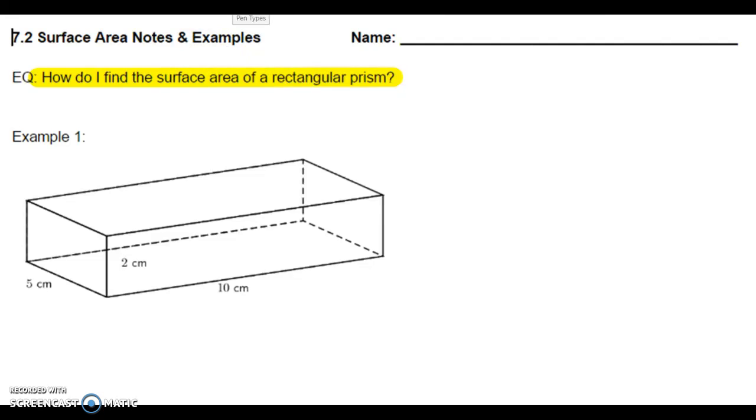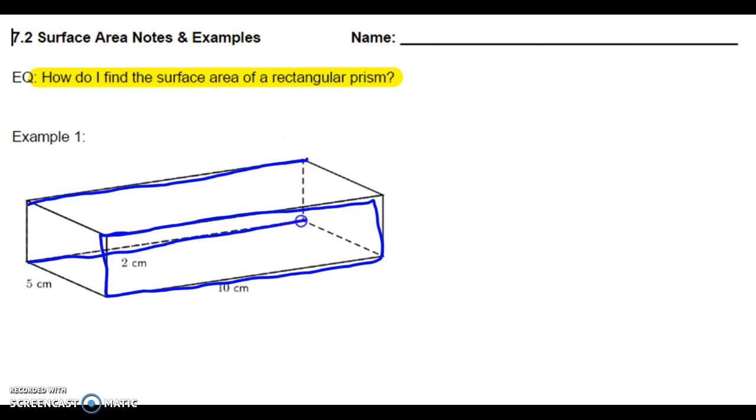So looking here at this first one, I just want to note a couple features about rectangular prisms, and we kind of talked about this with our Lucky Charms box, is that there are two sides that are equal or congruent in any rectangular prism. And I'm just going to highlight a couple of them here. If you look right here, I'm going to highlight this in blue. We have this rectangular prism side, and it has a match. It has a pair within the figure, and I'm going to highlight that for you too. It's kind of here in the background, but you see that these two sides match. They are the exact same, and that's what's true about rectangular prisms, that they all have a pair. They all have a partner.